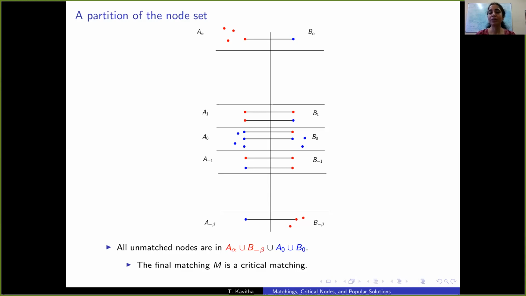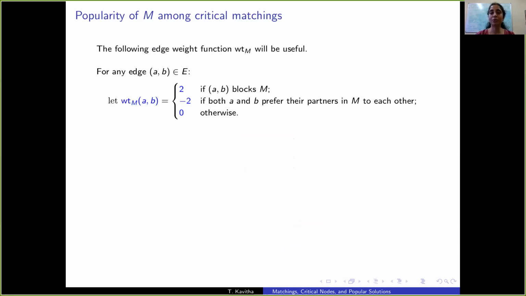So all non-critical unmatched nodes are in level 0, and all unmatched critical nodes of A are in the topmost level, and all the critical unmatched nodes in B are in the bottommost level. This partition of the node set allows us to show that the matching computed by the algorithm is critical. Let's now show that it's popular among critical matchings.